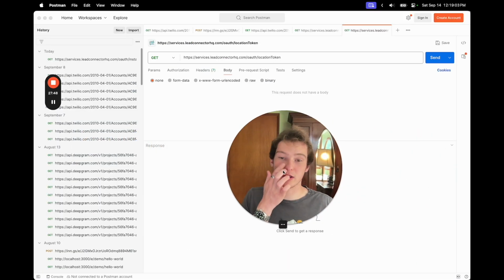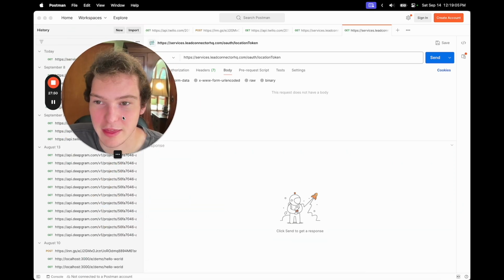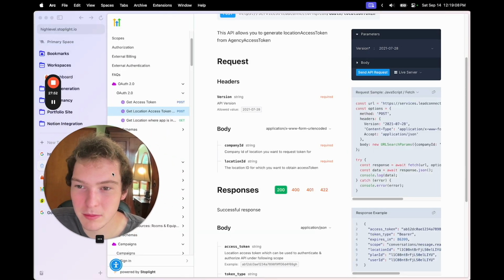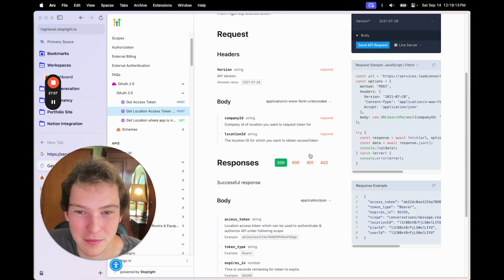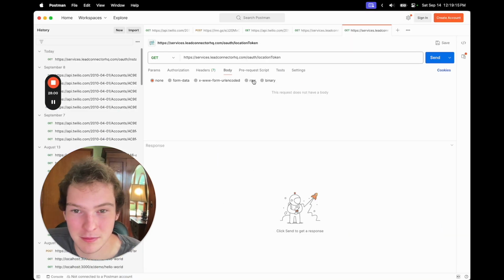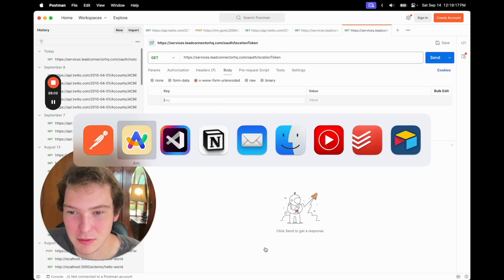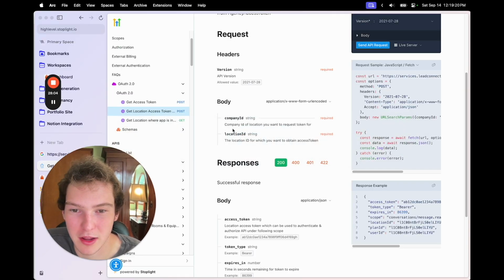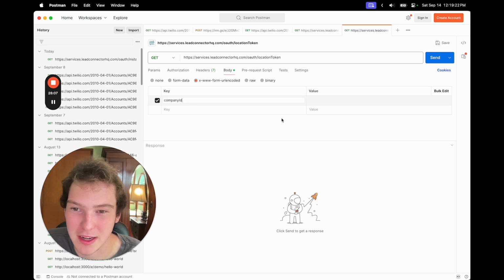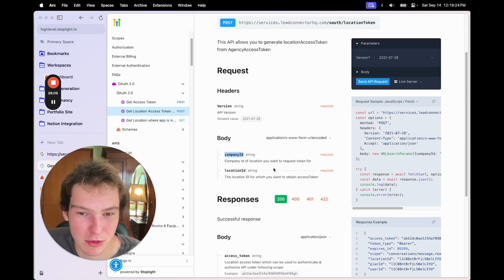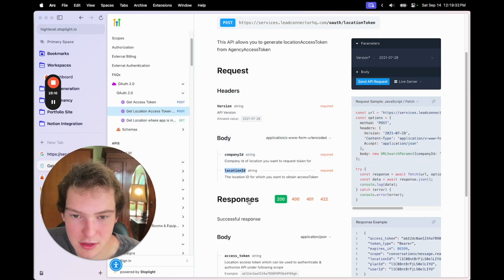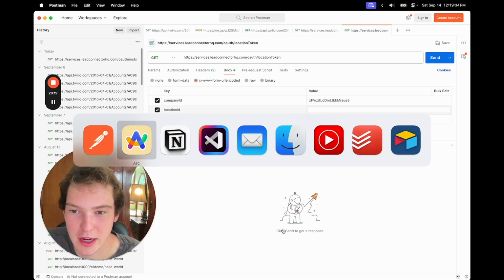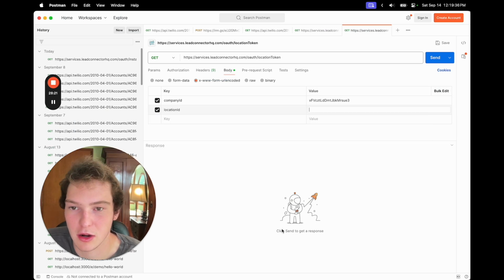Dude, this is one of the weird things about the API too, is that the way they want you to send this form is different from how you get the company access token. But regardless, we'll send in the company ID, which is going to be that. And then we'll also send in the location ID for the location where we want to get our access token.